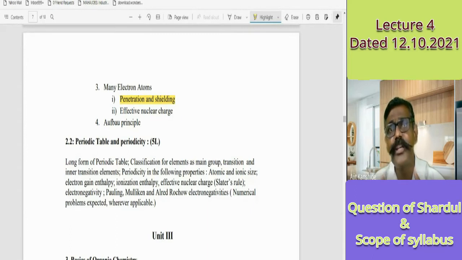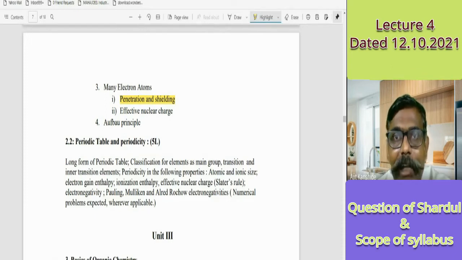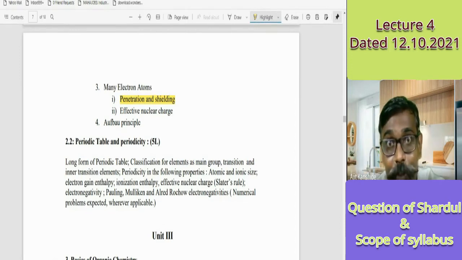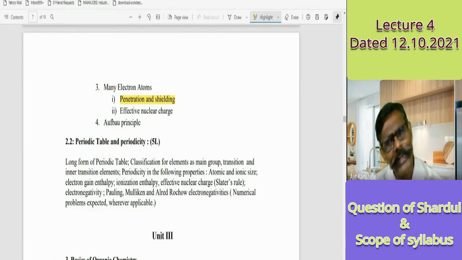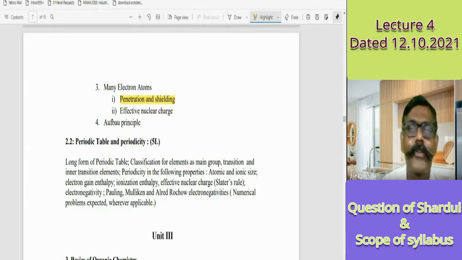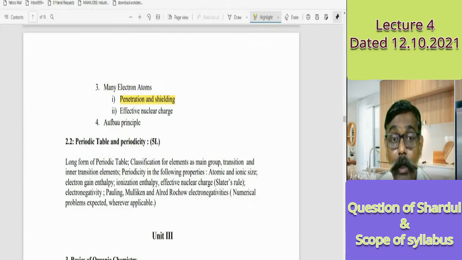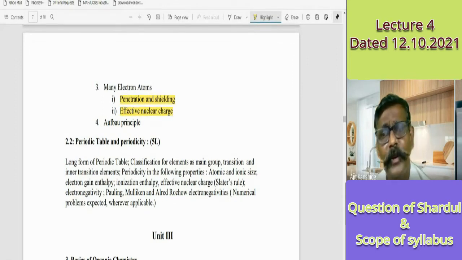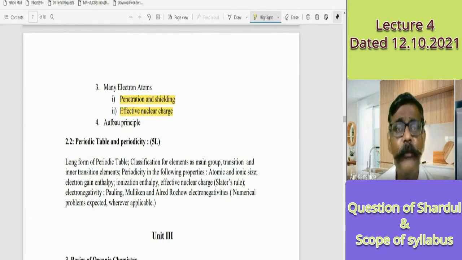Just as penetration is there, similarly shielding is there. Shielding means disturbances. Now you are paying attention, you are listening to my lecture, but by the way, nearby you some disturbances may be there. Those are shielding you, opposing you somewhat from paying attention. In electrons, also the same thing. My electron wants to pay attention to the nucleus, but in between there remain many electrons, or neighboring electrons. They oppose the electron from paying proper attention. So what is penetration, what is shielding, how to calculate, that will help us find the effective nuclear charge with which we can discuss different physical properties of the atom.